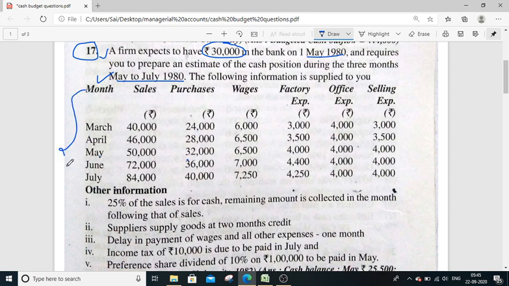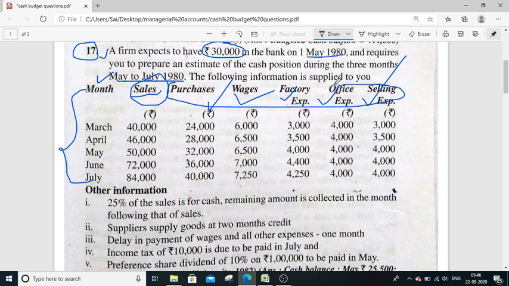Months are as follows, and it is receipts. Sales is the receipt. Purchases, wages, factory expenses, office expense, selling expense are our expenses. So only one receipt is there, like through sales we can get revenue, and all the remaining are our expenses, for which we have to make payment: purchases, wages, factory expenses, office expense, selling expenses. With sales there will be cash inflows, and with all these different transactions there will be cash outflows.